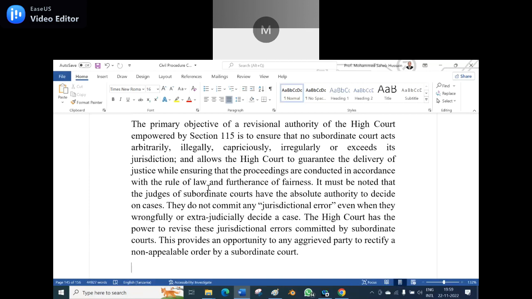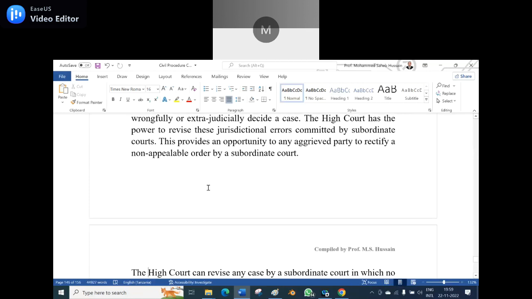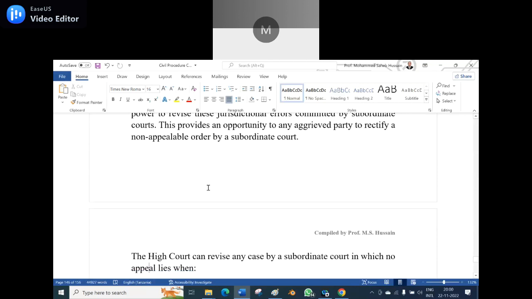This provides an opportunity to an aggrieved party to rectify non-appealable orders by a subordinate court. So when the subordinate court is erroneous in giving the judgment by following a different interpretation of the law, we can apply for revision in the High Court.